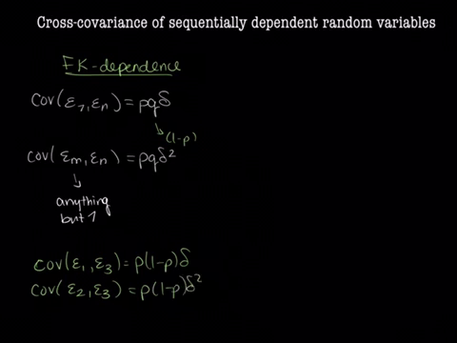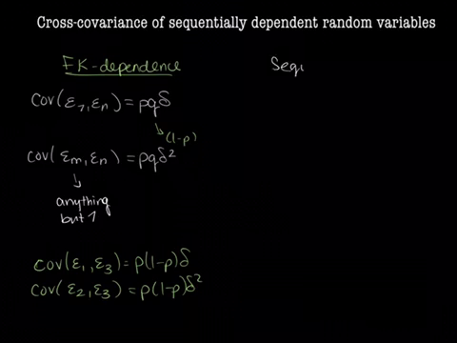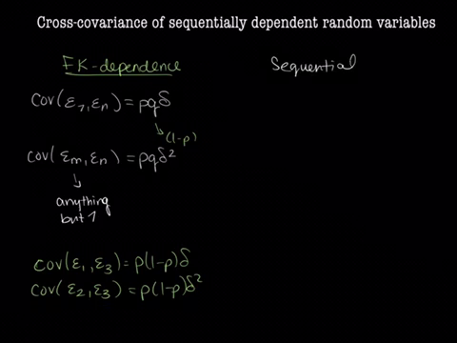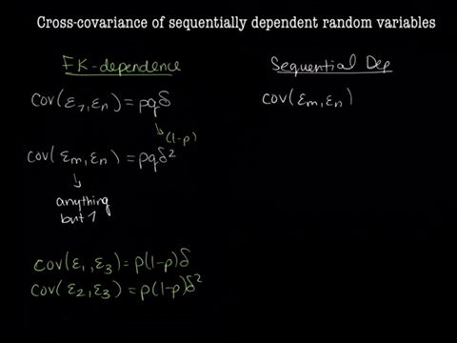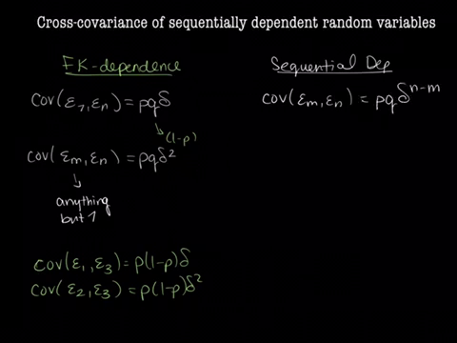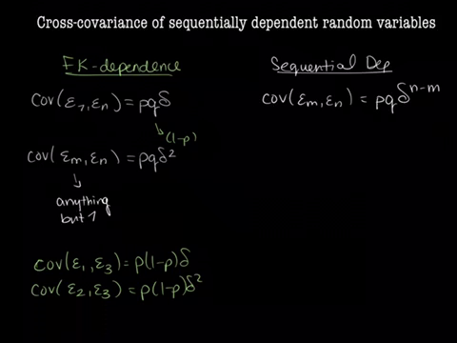Now, if we look at sequential dependence over here, then the covariance of any two sequentially dependent Bernoulli random variables is pq delta to the n minus m. So this is the interesting result here. So m can be 1 in this case. And what I want to point out is that this is essentially the distance apart that these two variables are in the sequence.